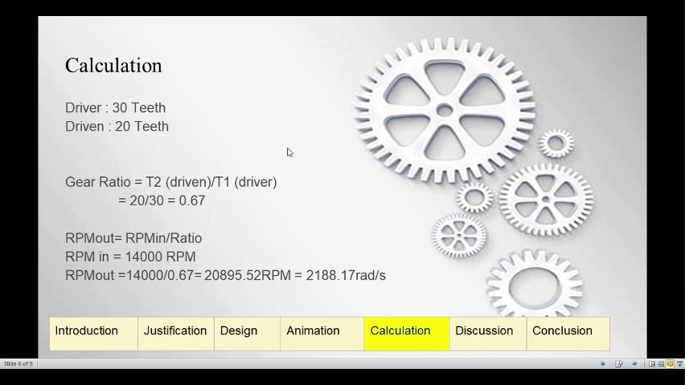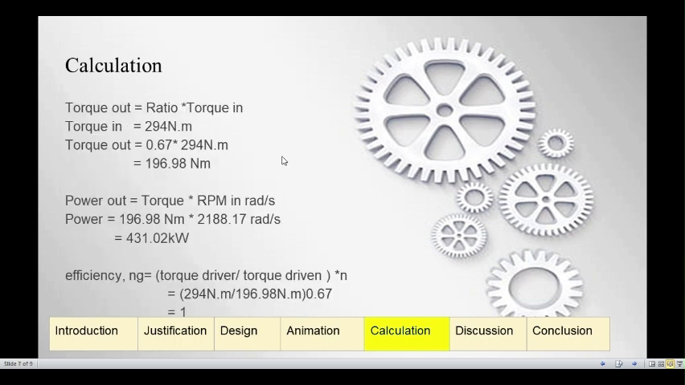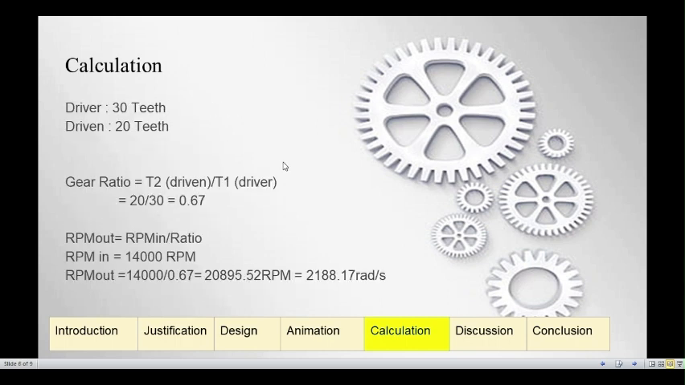I will explain about the calculation of the gear train. In this gear train, we can calculate gear ratio, RPM, torque, power and gear efficiency. For gear ratio, we use the formula driven divided by driver. So 20 divided by 30 and we get 0.97. For RPM, it is equal to RPM in divided by ratio. The value of RPM in is 14,000 RPM. So RPM out we get 20895.52 RPM or 2188.17 radian per second.